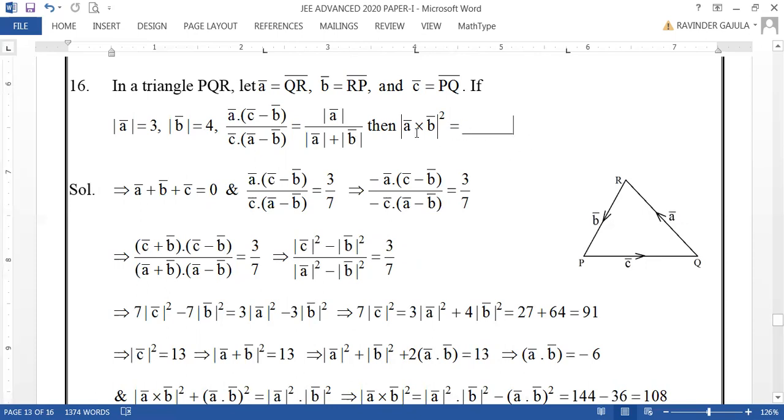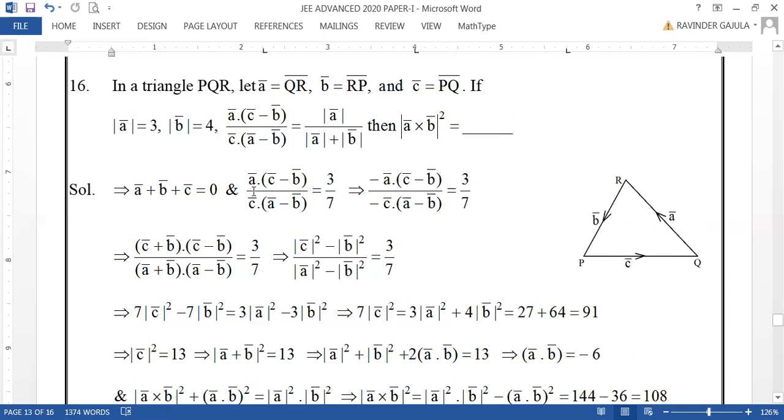Okay, friends. Looking at these vectors, QR bar, RP bar and PQ bar are closing one triangle, because at the terminal point of one, another vector has the initial point. Therefore, A bar plus B bar plus C bar will be O bar, because PQR closes one triangle, so that C bar plus A bar plus B bar will be 0.